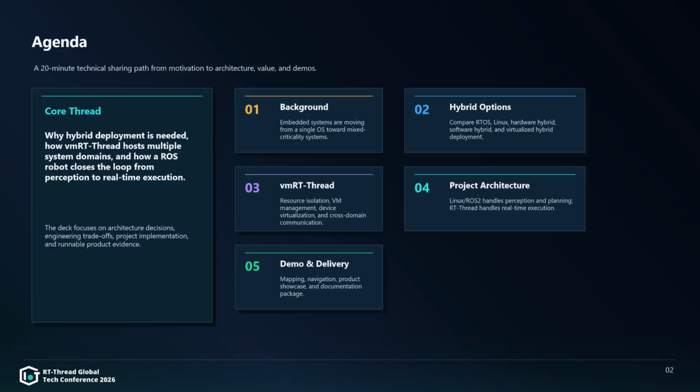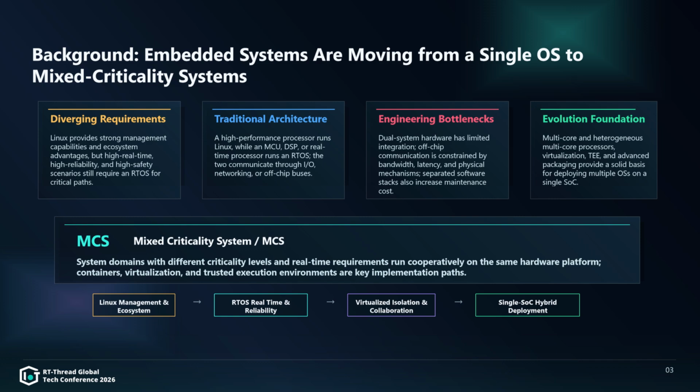First, let's look at the background. Embedded systems are moving from a single operating system toward mixed criticality systems. Linux has already been widely used in embedded scenarios. Its strengths are very clear: management capability, networking, file systems, graphical interfaces, and a rich software ecosystem. However, in scenarios with high real-time, high reliability, and high safety requirements, Linux alone is not always enough. In these scenarios, a real-time operating system still needs to carry the critical control path.